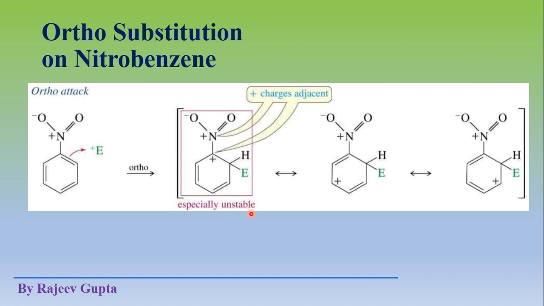And there are other resonating structures where we can show movement of these pi electrons and shifting of this positive charge. So we get positive charge on this ipso position and both meta positions, but overall this intermediate is very unstable due to the presence of the resonating structure where both positive charges are adjacent to each other.